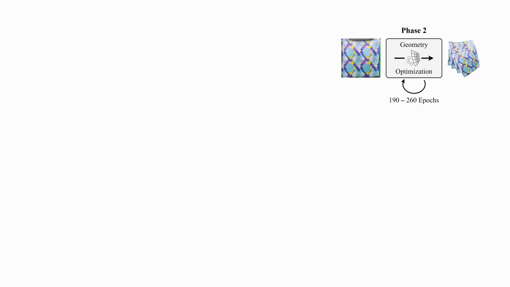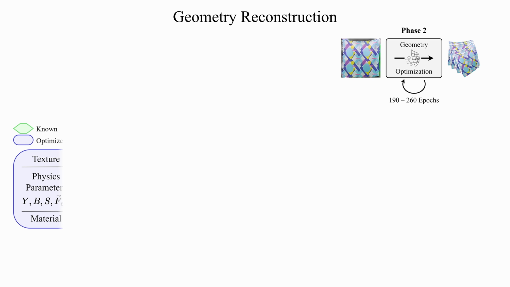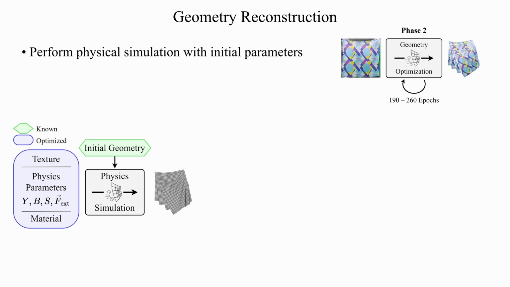The geometry reconstruction is the core of our method, and features a differentiable cloth simulation that deforms the mesh geometry over time. Similar to the texture in the previous phase, there are several simulation-related parameters which control the dynamics, by changing how stiff the cloth behaves and which external forces are acting on it.